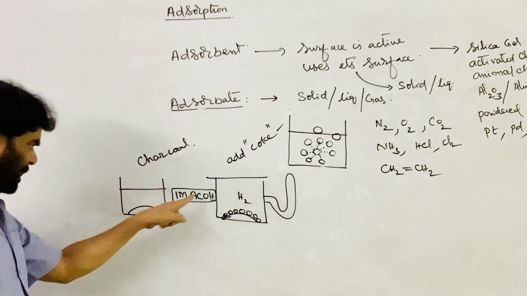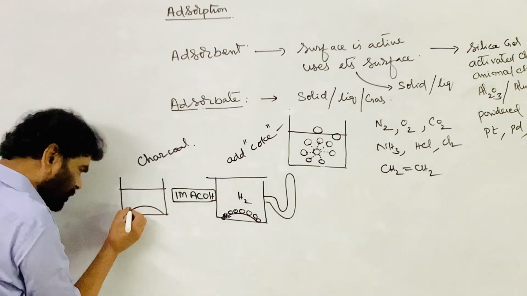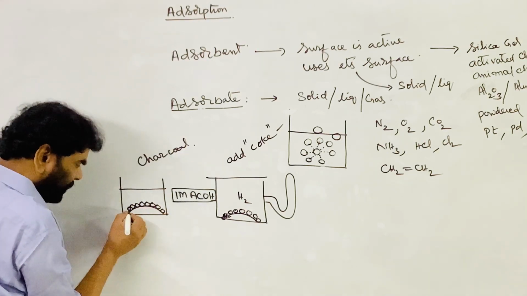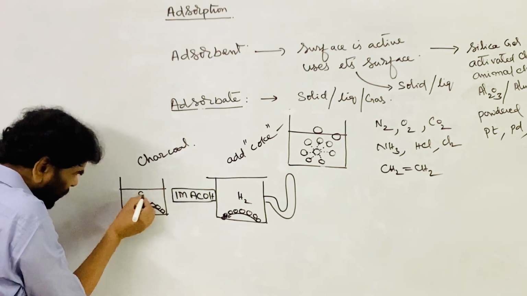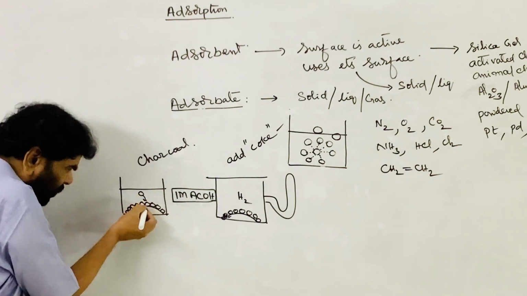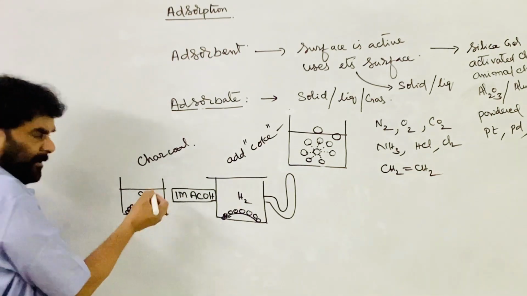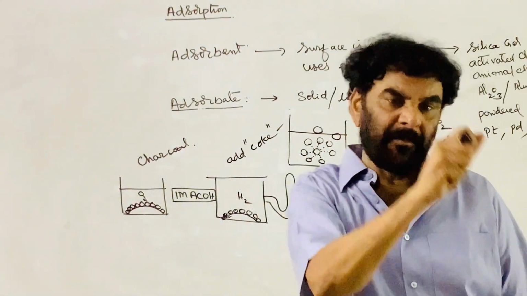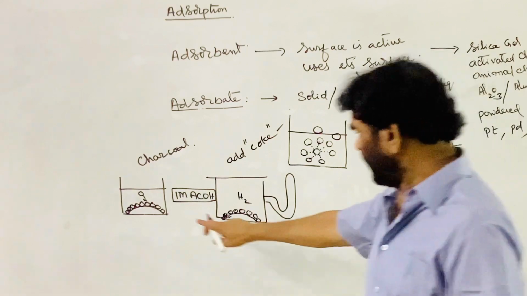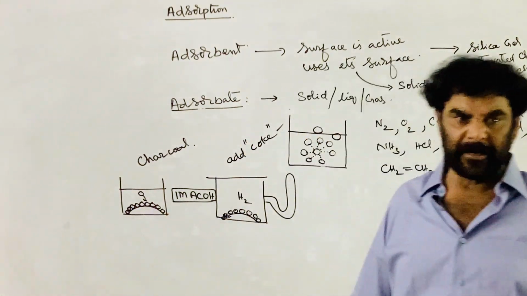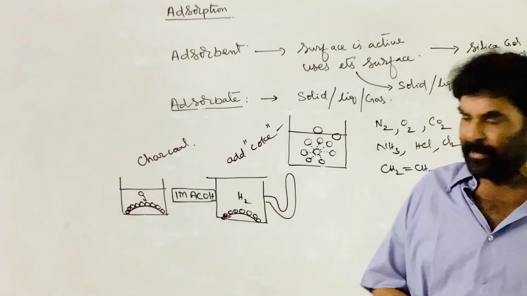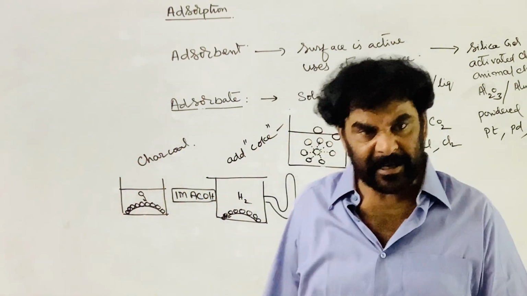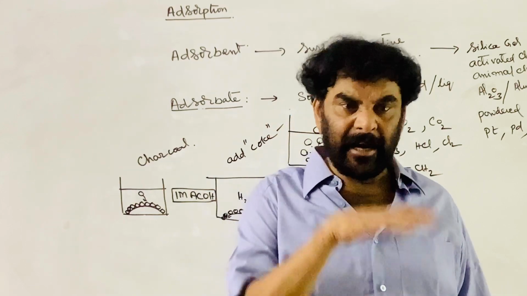This is water plus acetic acid. The acetic acid molecules are adsorbed on the surface of the charcoal. From the solution phase, the acetic acid goes onto the surface, which attracts the molecules of acetic acid. Therefore, the surface is fully covered with acetic acid molecules. The number of molecules in the solution phase decreases as they are held on the surface.